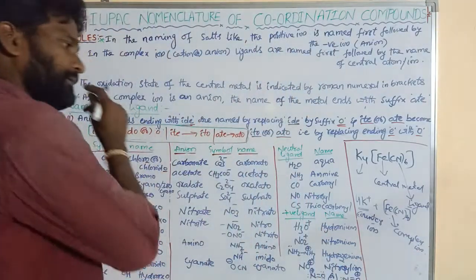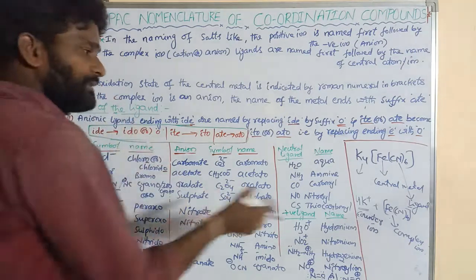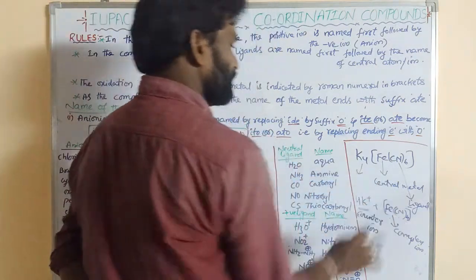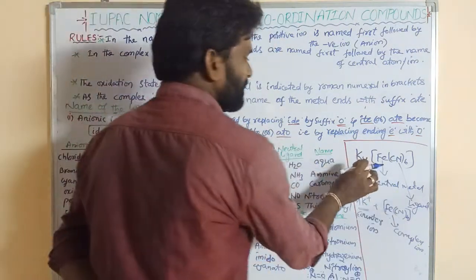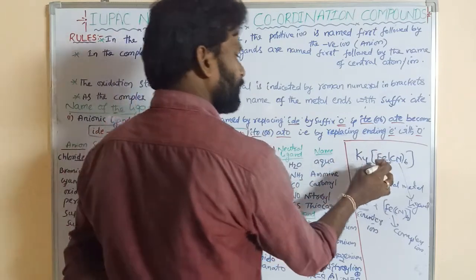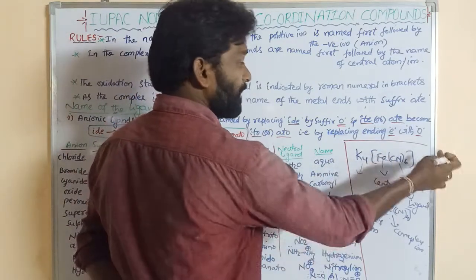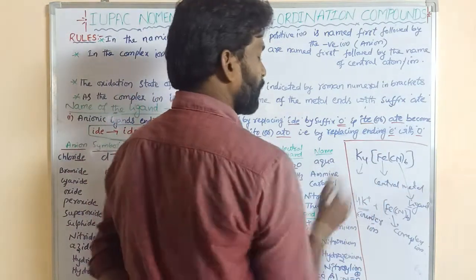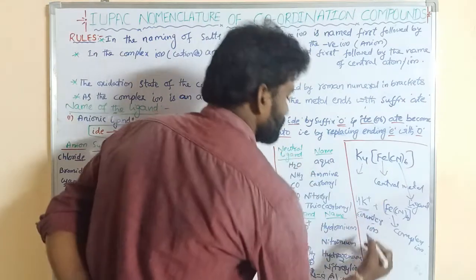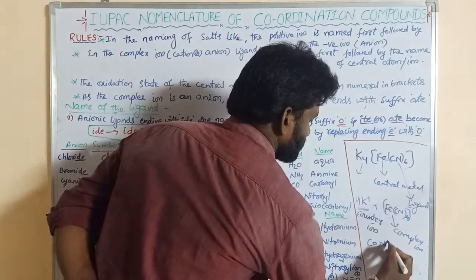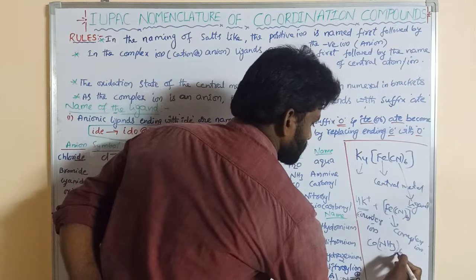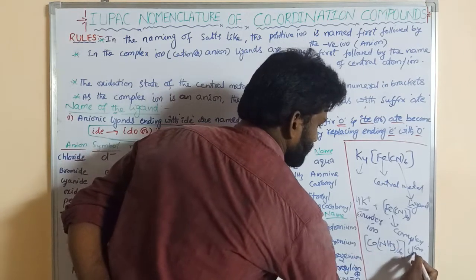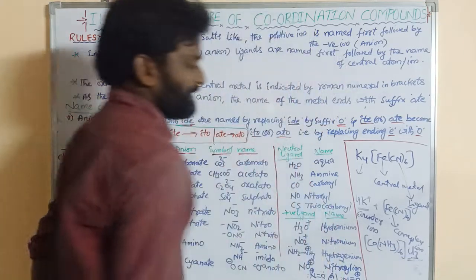All this was discussed in a previous video. So these are said to be counter ions. Before the complex ion or after the complex ion, that is said to be a counter ion. Suppose [Co(NH3)6]Cl3, this is also a counter ion.